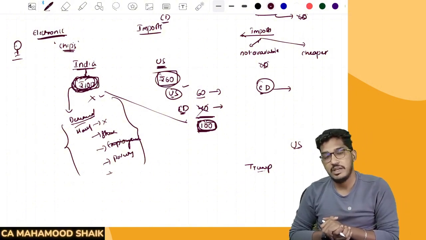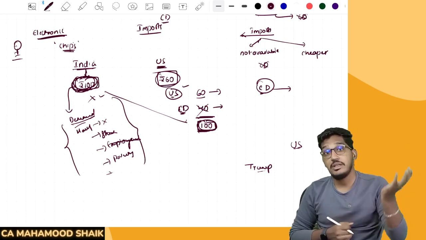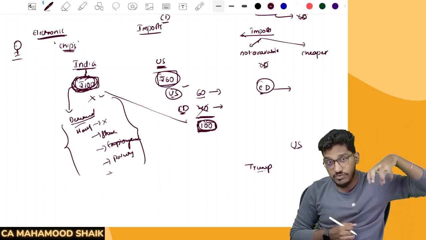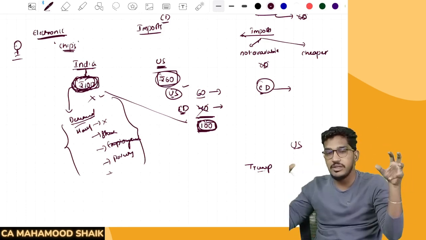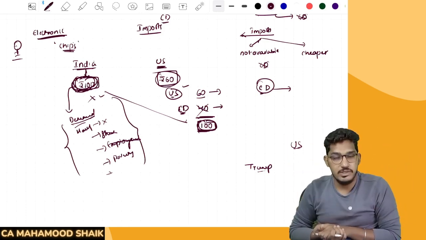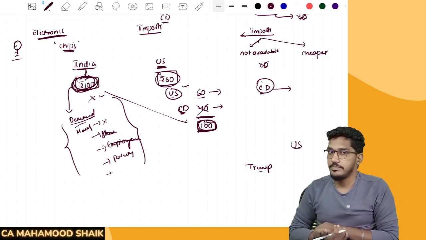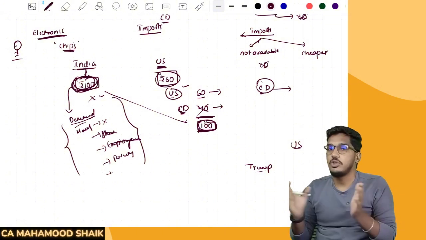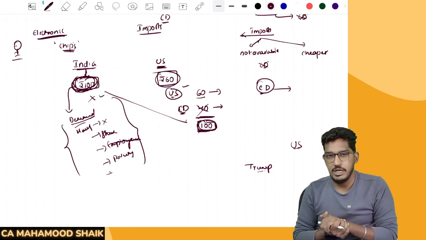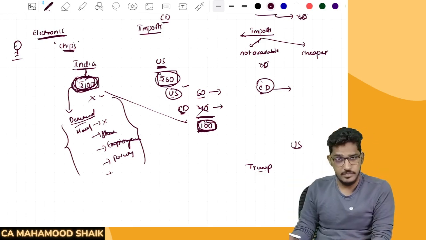So what he has told is, if anybody is importing any goods from India, a 50% tariff will be there. That means that person in US, if he imports the goods from India, he has to pay higher taxes. So in order to encourage the local products in the US, Trump has come up with these tariff rates, which has created a lot of chaos in the global markets. So like that, customs is going to play a very crucial role for any economy, either to prosper or to break down. So the crucial thing is this customs duty. Able to understand?